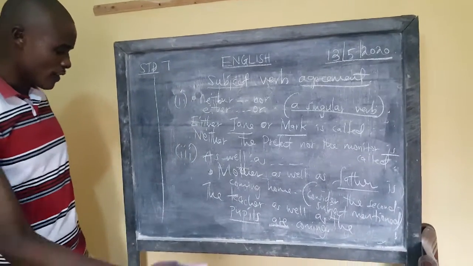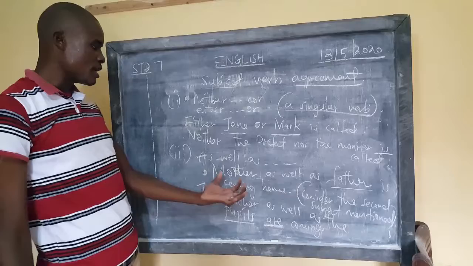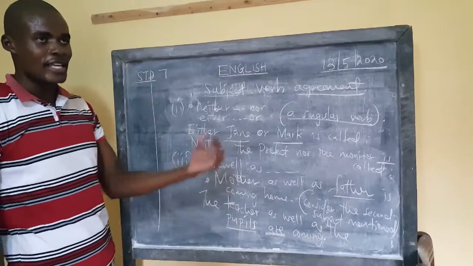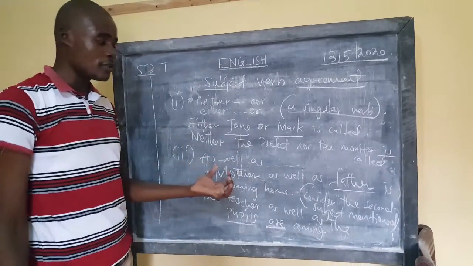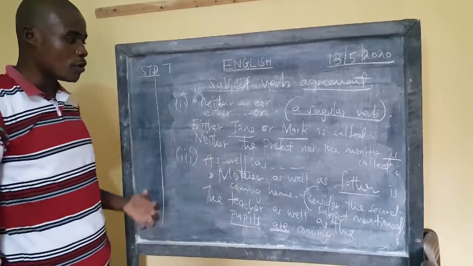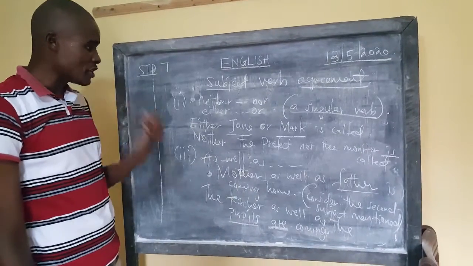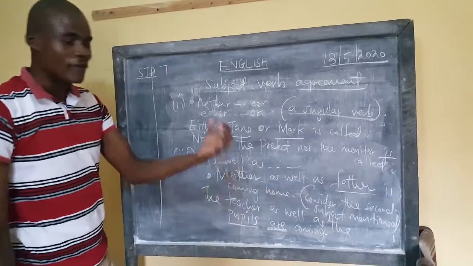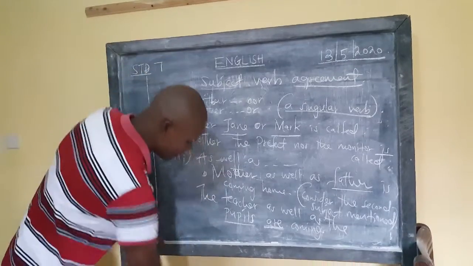Now I hope you have got that difference. When I'm using "as well as", we consider the second subject. If the second subject is in plural, the verb must be in plural. In case the second subject is in singular, the way our first example was, then the verb must be in singular.